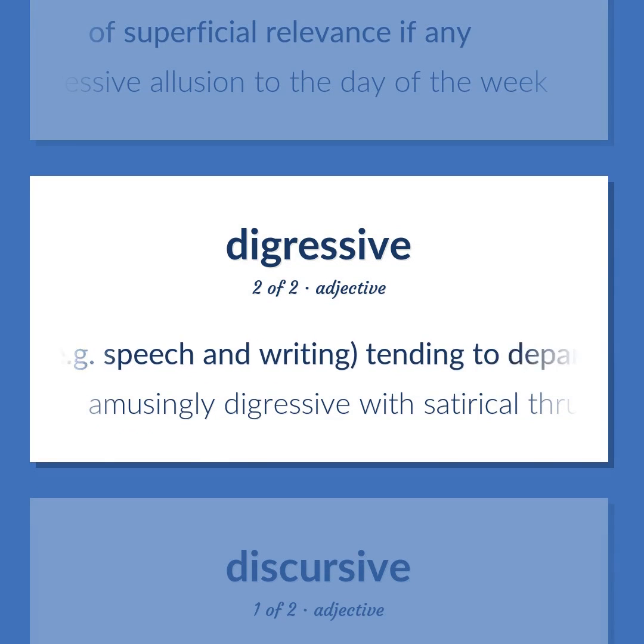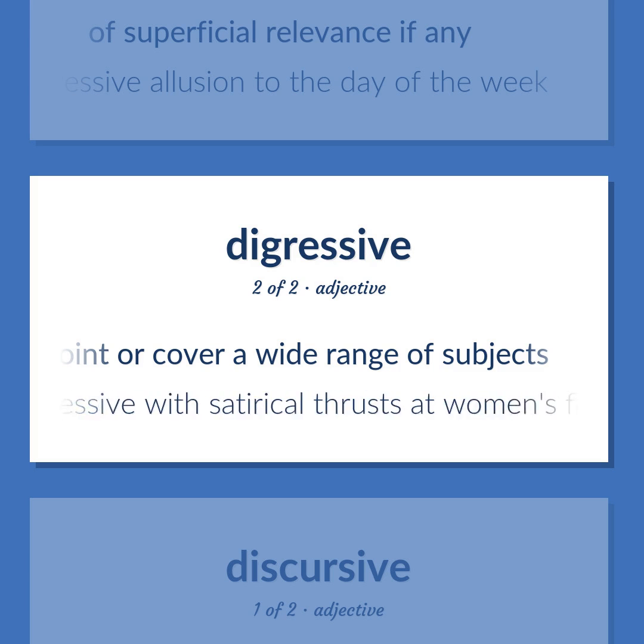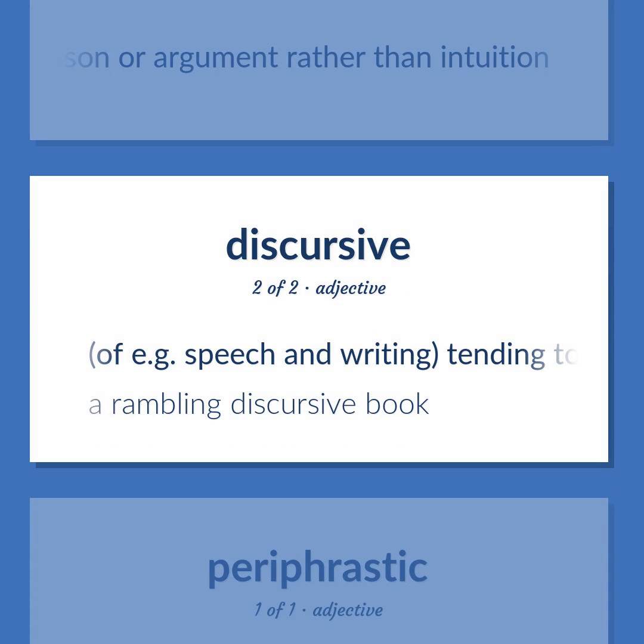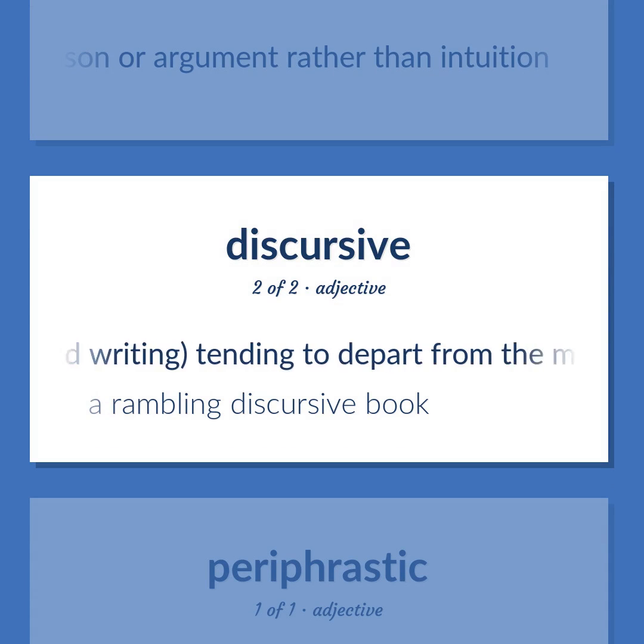Of e.g. speech and writing, tending to depart from the main point or cover a wide range of subjects. Amusingly digressive with satirical thrusts at women's fashions, among other things. Proceeding to a conclusion by reason or argument rather than intuition. A rambling discursive book.